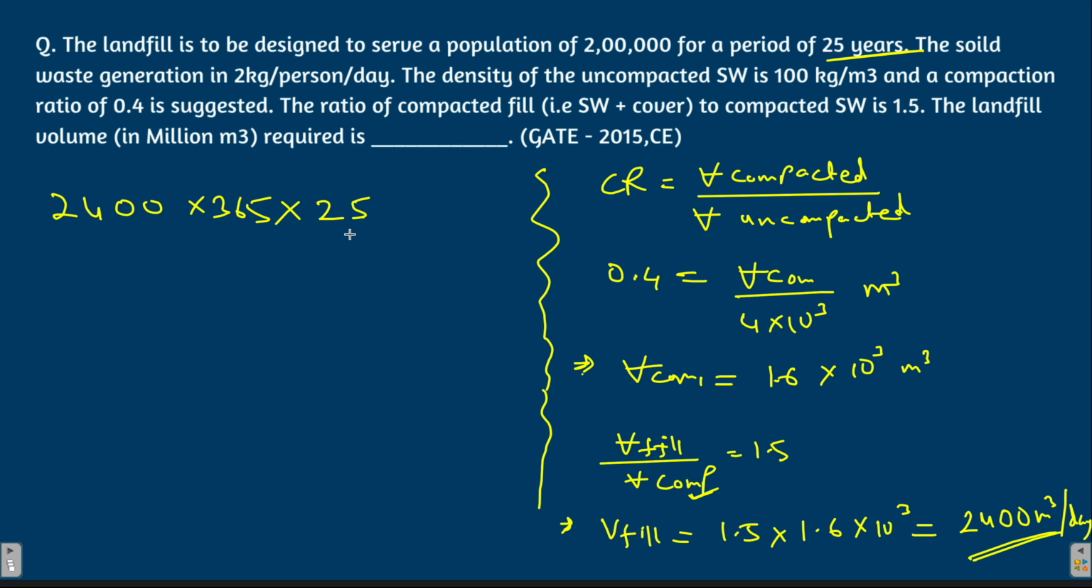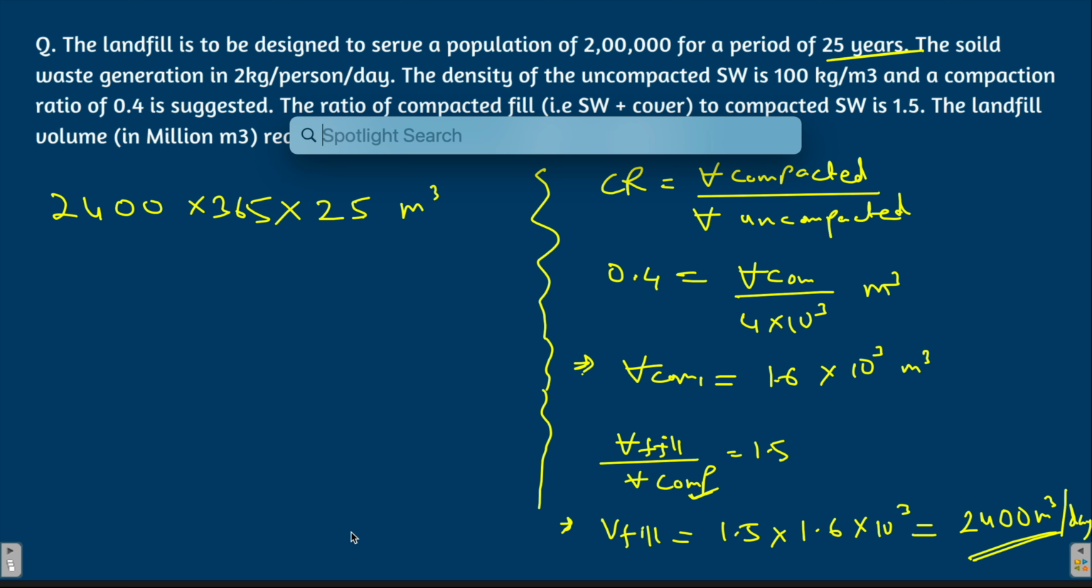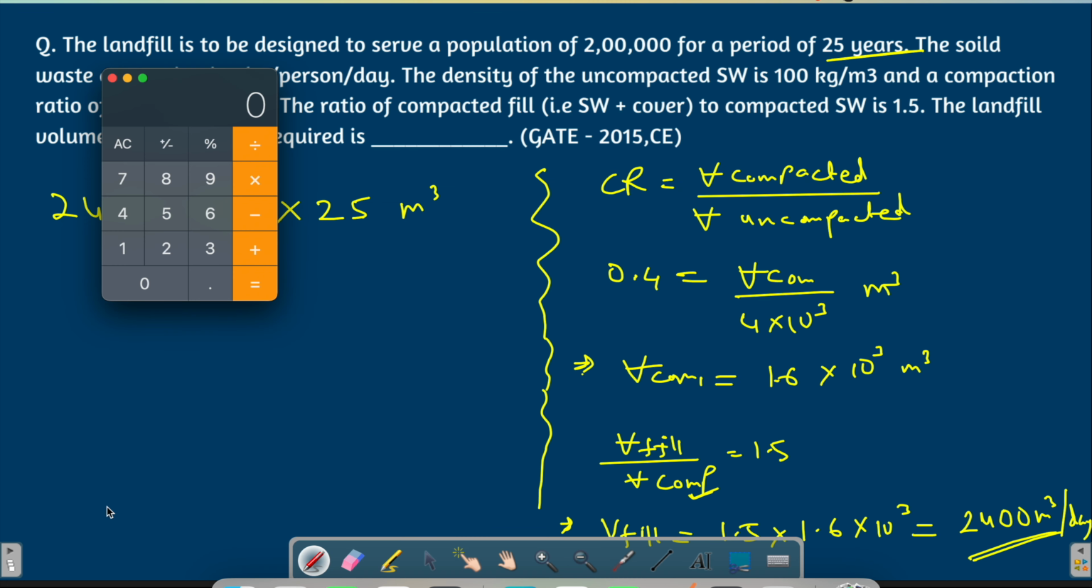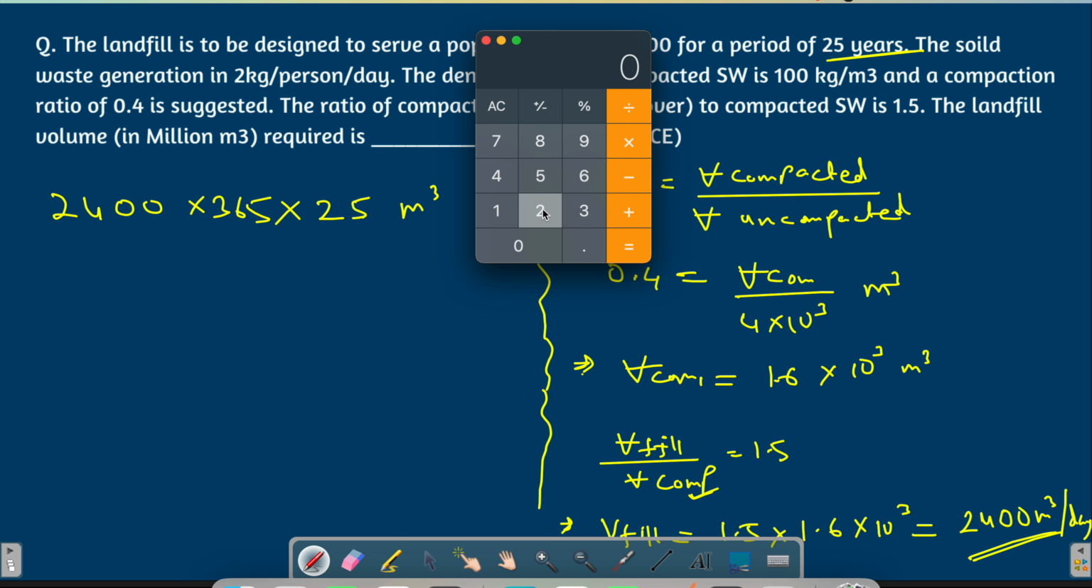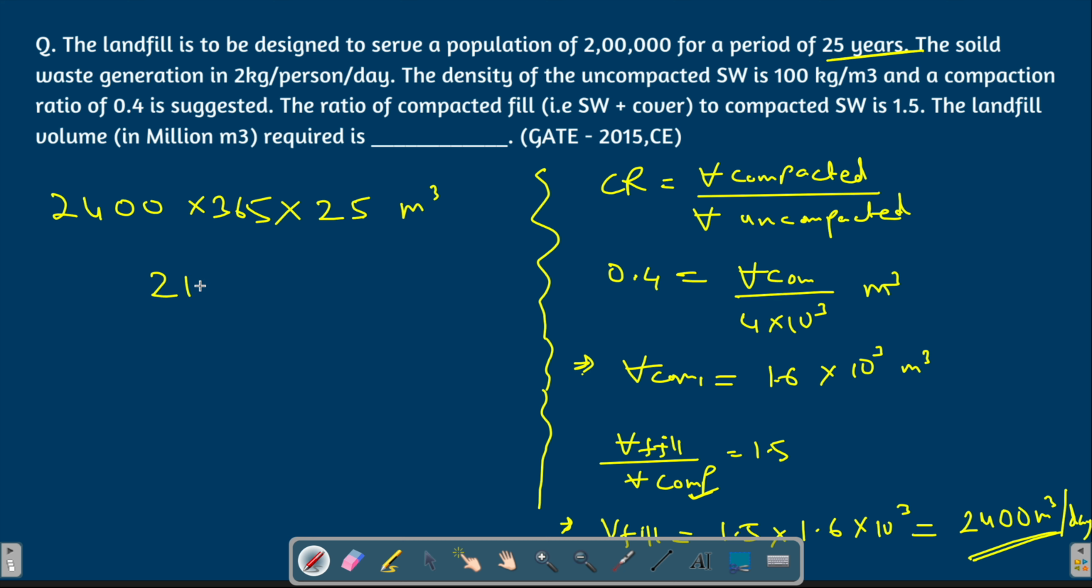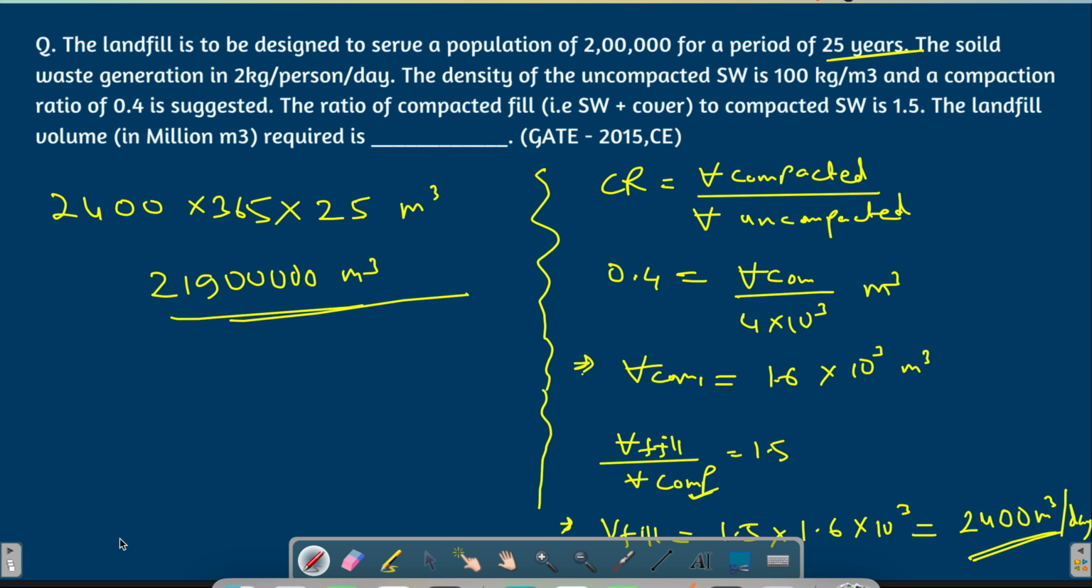Now again, if you calculate this you will get some answer. Let me just calculate this for you right now. So here's the calculator, let me calculate this. It's 2400 into 365 into 25. So it is 219 and 1 2 3 4 5 zeros meter cube. Now if you write this answer you will also commit a mistake, because GATE is very tricky.